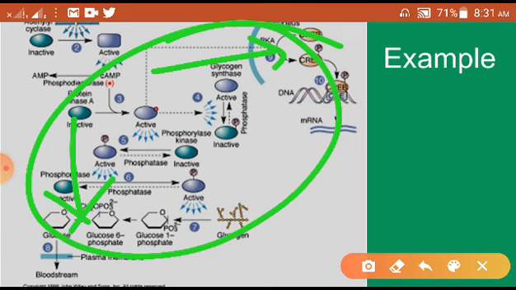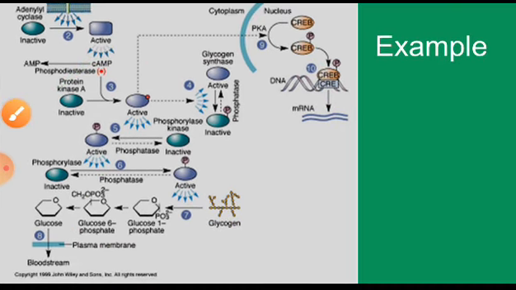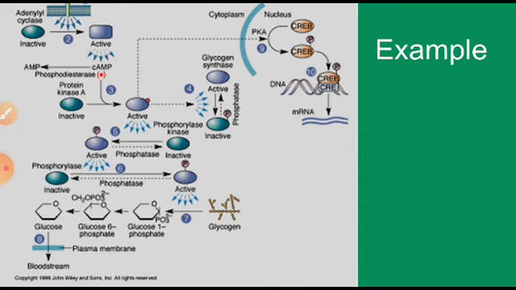Now, you can explain this way, that it is binding on the receptor, activating it, and then activating the adenylyl cyclase, then adenylyl cyclase makes the cAMP, then cAMP activates the protein kinases, then protein kinases will activate the phosphorylase kinase, and then the glycogen will be converted into the glucose, and like that the glucose level will rise. So, this way you have to explain the mechanism of any drug. I hope you understood what I want to convey to you here.